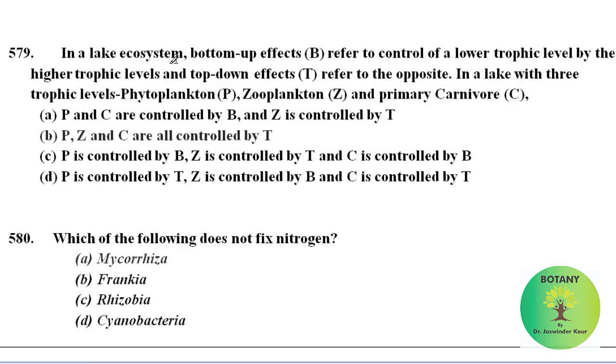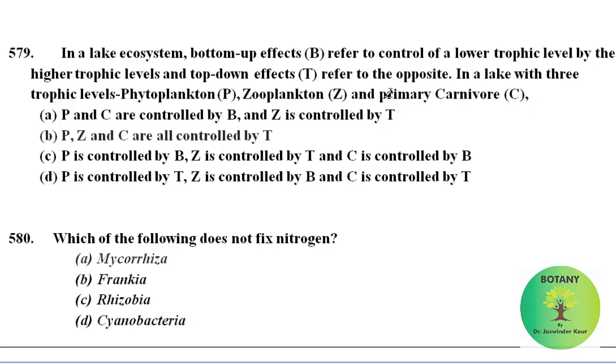In a lake ecosystem, bottom-up effect B refers to control of a lower trophic level by the higher trophic levels, and top-down effect T refers to the opposite. In a lake with 3 trophic levels: phytoplanktons P, zooplanktons Z and primary carnivores C.